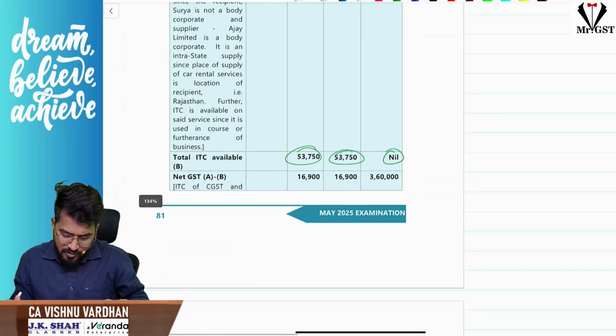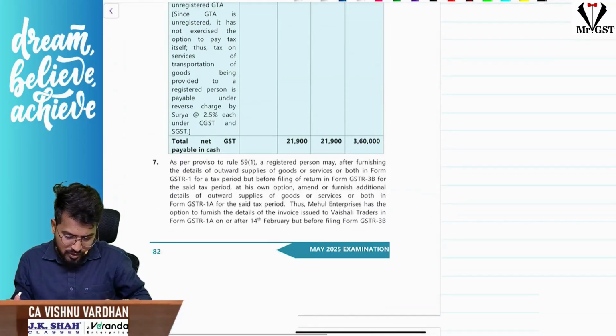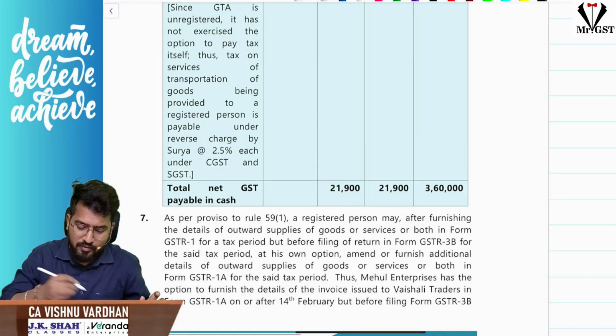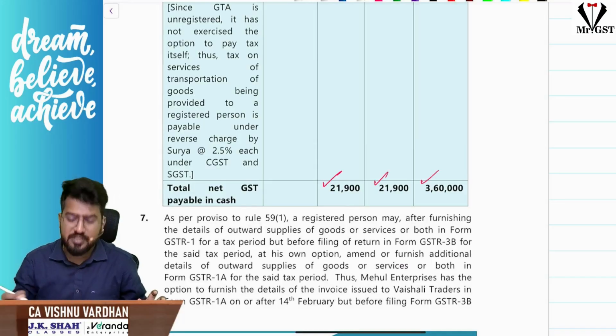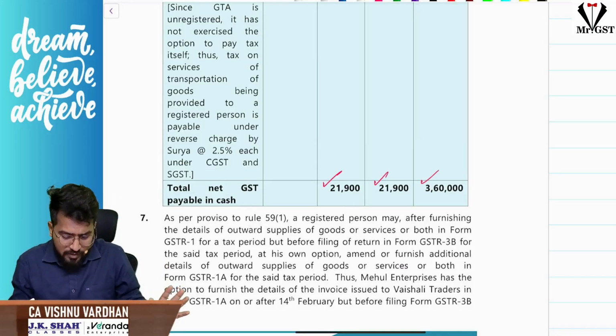Just by rushing through the question, we have ignored one point. That is the reason why we got a wrong calculation. We missed out on the GST rates. So we are done with this. Am I clear, guys?